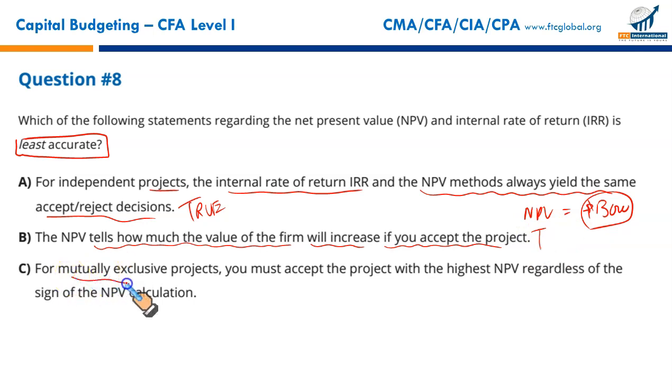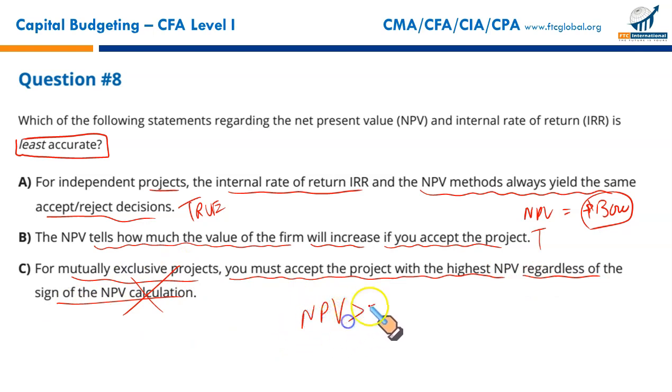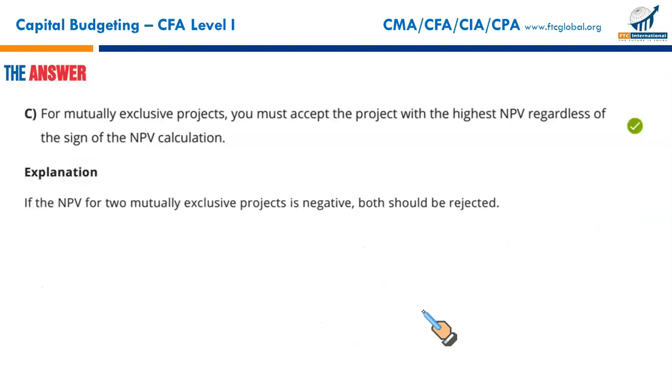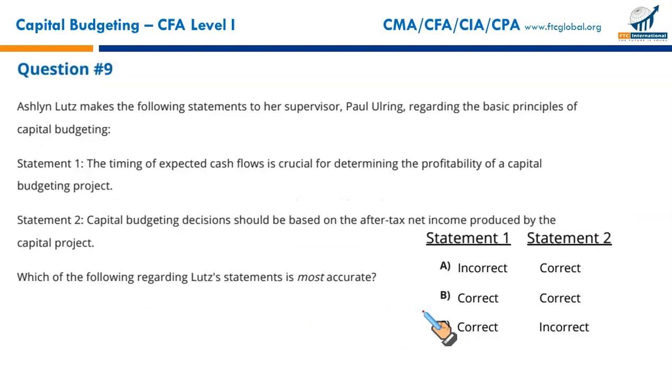For mutually exclusive projects, you must accept the project with the highest NPV regardless of the sign of NPV. Wrong. Sign of NPV matters. We select those projects which have positive NPVs, or if NPV is equal to 0, in that case the project is generating our desired rate of return. So that is not true. C is least accurate, and that's the reason it is your answer. Again, a theoretical question.